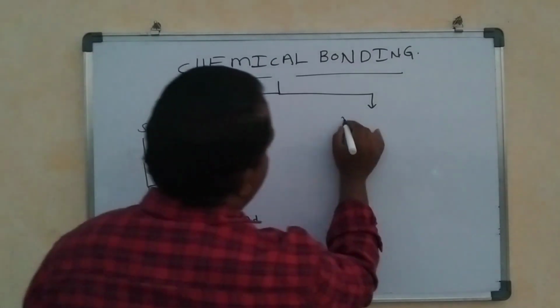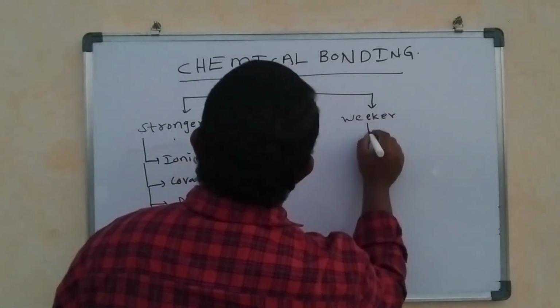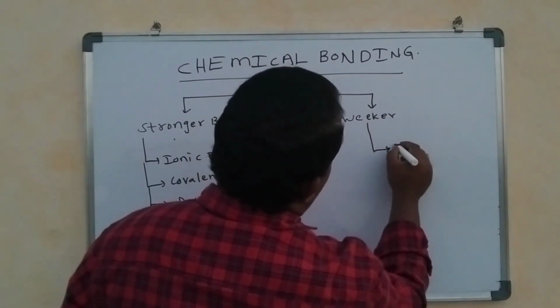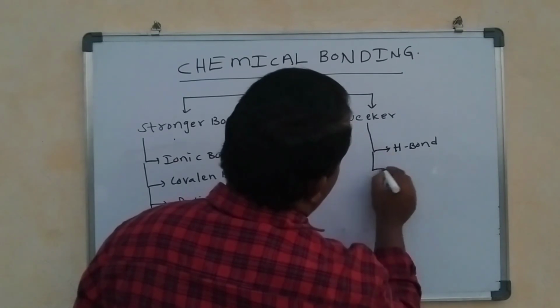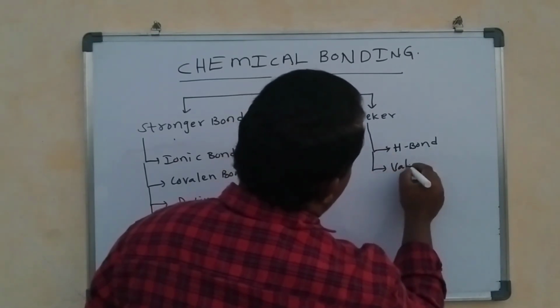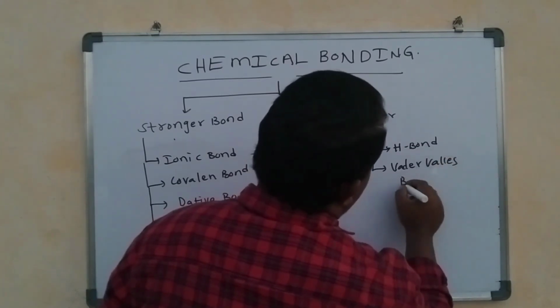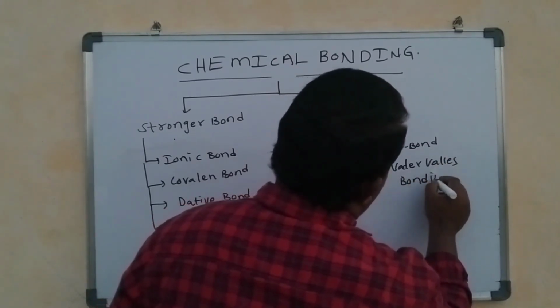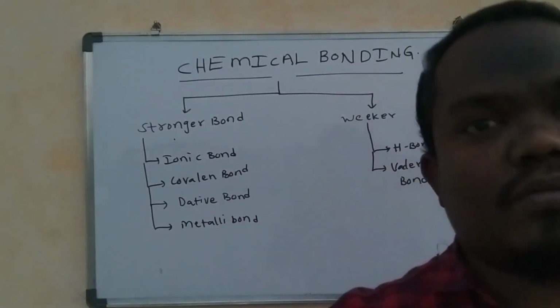Weaker bonds include hydrogen bond and van der Waals bonding. These are all the types of bonding that will be explained in this chapter.